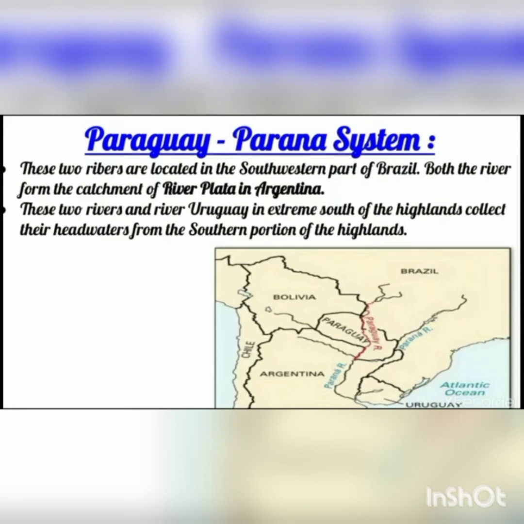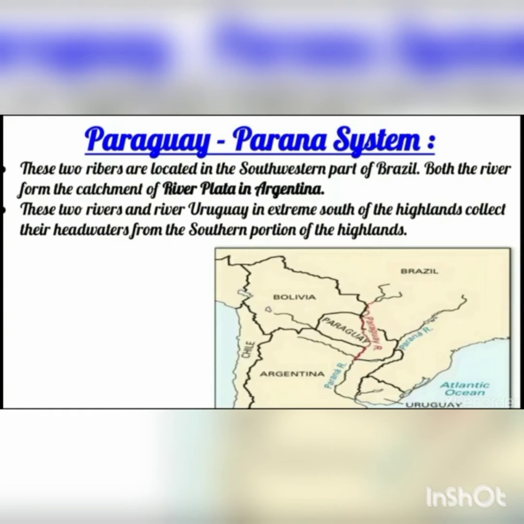Next we are going to study about the Paraguay-Paraná system. Now these two rivers are located in the southwestern part of Brazil. See here in the map you can see. Both the rivers form the catchment of the river Plata in Argentina. So here you can see Argentina in the map. Both the rivers collect their water from the river Plata in Argentina.